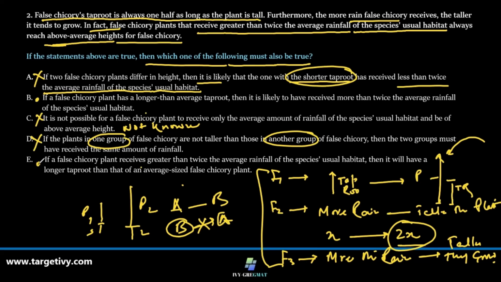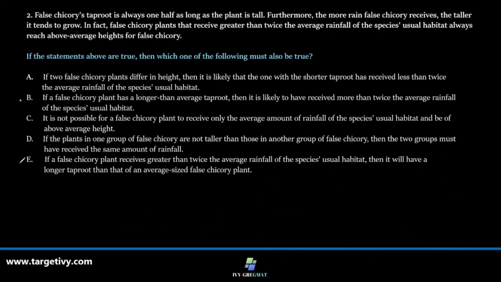Let's go back to option B. If a false chicory plant has a longer than average taproot, it is likely to have received more than twice the rainfall of the species' usual habitat. Now, let's understand this. What's happening here? Option B and option E seem to be correct for us. Let's see, one of them has to be incorrect.